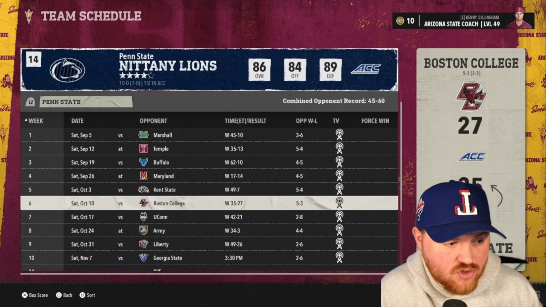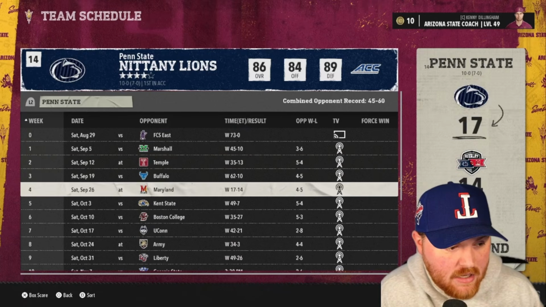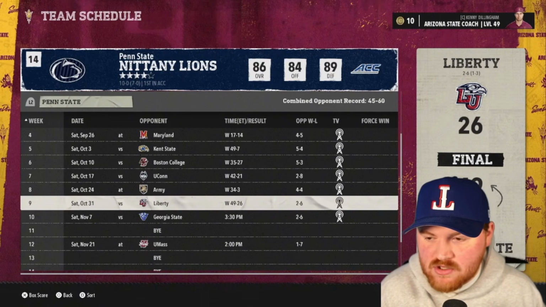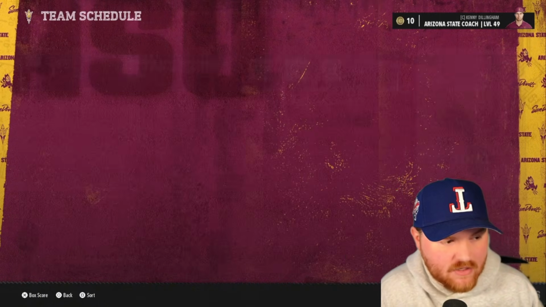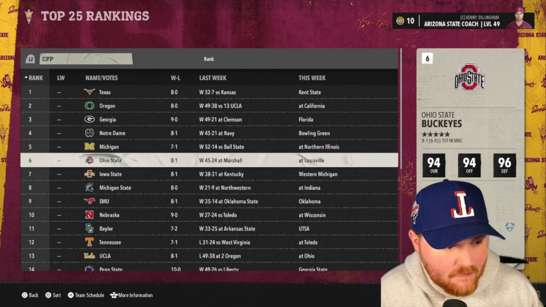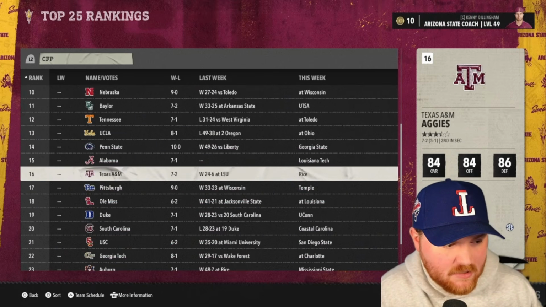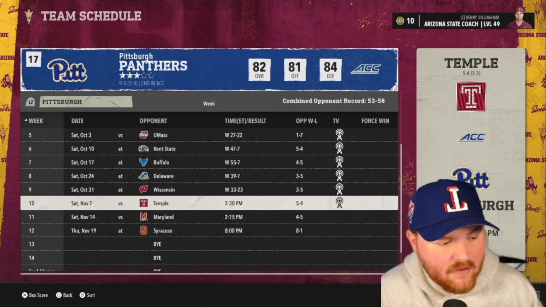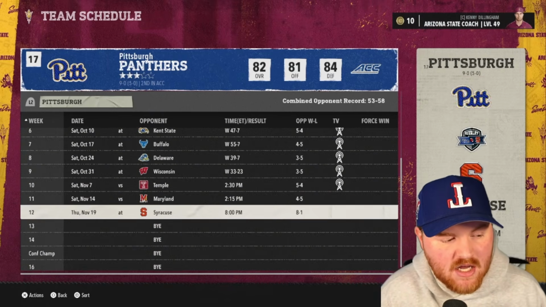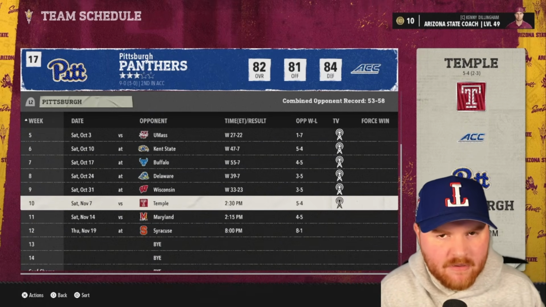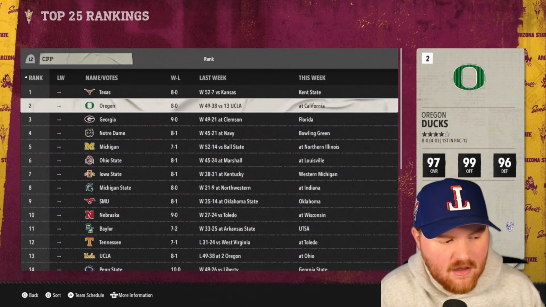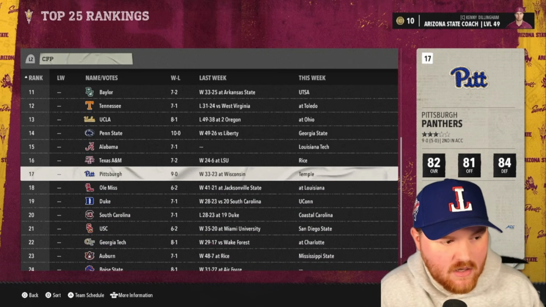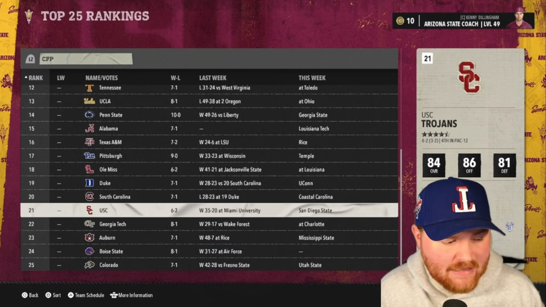Now, Penn State could have some better non-conference games. They're scheduling Liberty, Georgia State, FCS. But still, this is not ideal if you want to have a top-level conference. So that's what you end up getting there, with Penn State being 10-0, probably not going to make the playoffs. Pitt is also 9-0, so maybe they get in the playoffs as a conference based on the winner of the conference championship game. Maybe not even by the automatic qualifier, just by that being a tough game for them in their schedule, because they got 2 undefeated teams outside of the top 12 almost at the end of the season here.